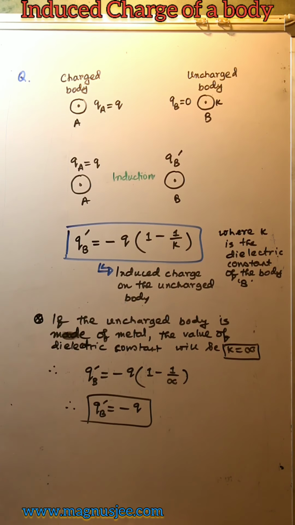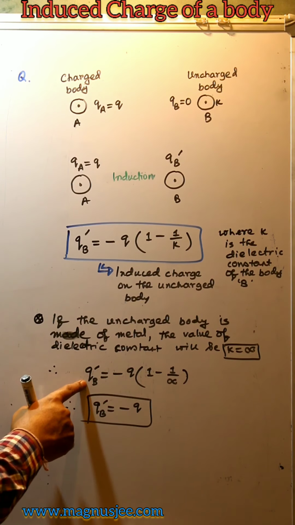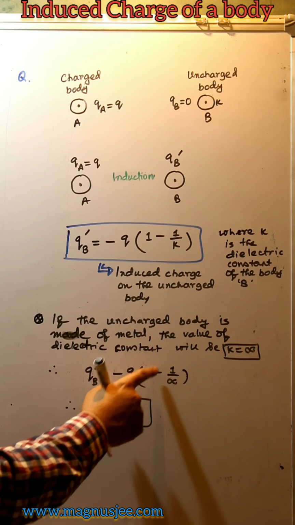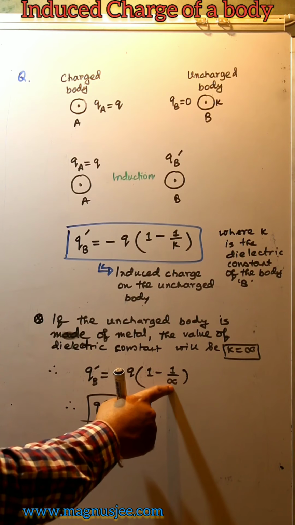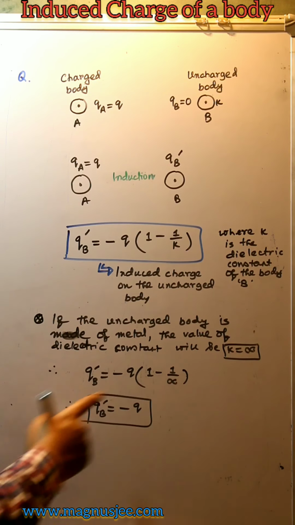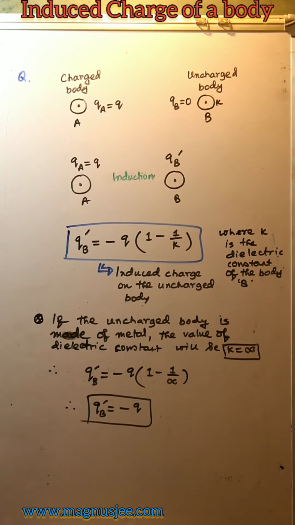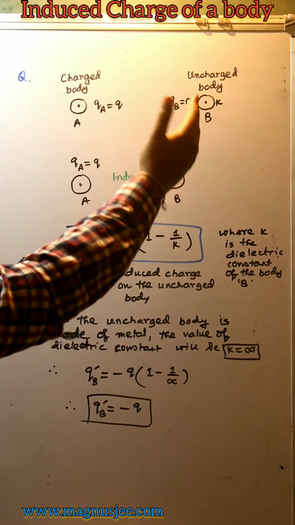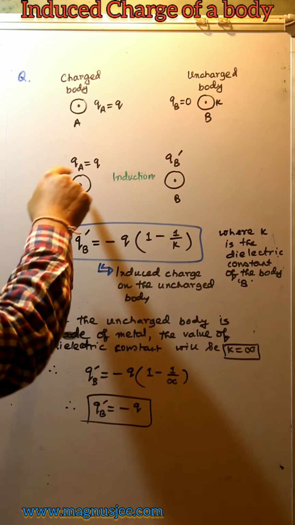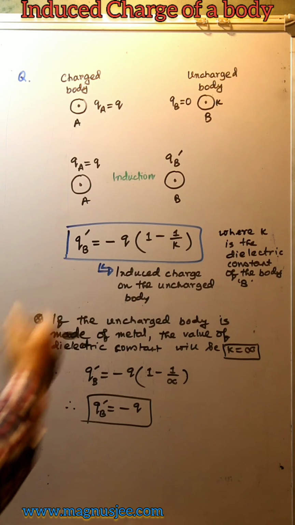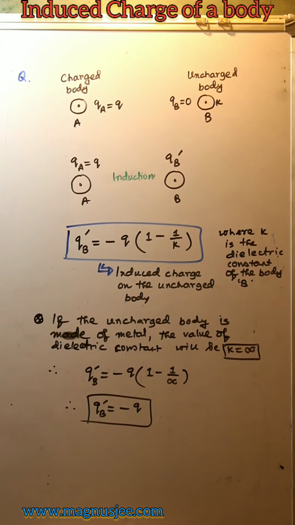Therefore, what will be the expression of the induced charge? Charge induced on this body is minus Q times (1 minus 1 by infinity). In place of K we have written infinity, and 1 by infinity is 0, that's why QB prime equals minus Q. That means if a metal uncharged body is brought in the vicinity of a charged body, in that case equal and opposite charge will be induced. Same amount of charge but opposite in nature will be induced on the uncharged metal body.